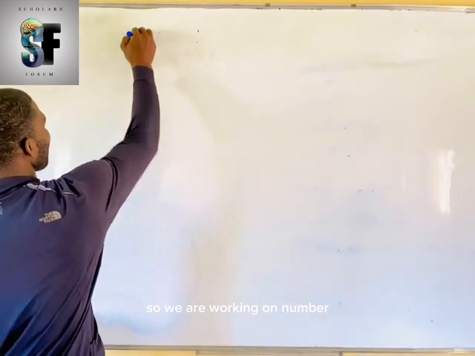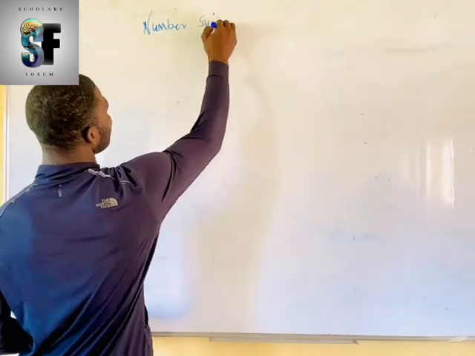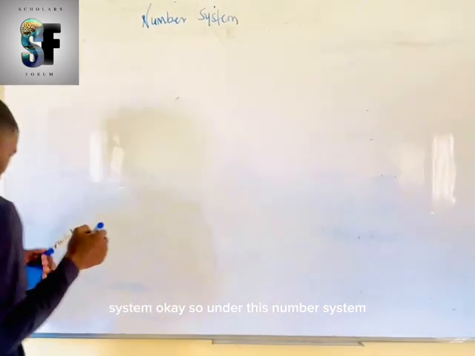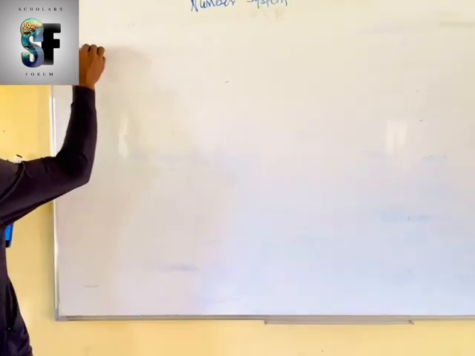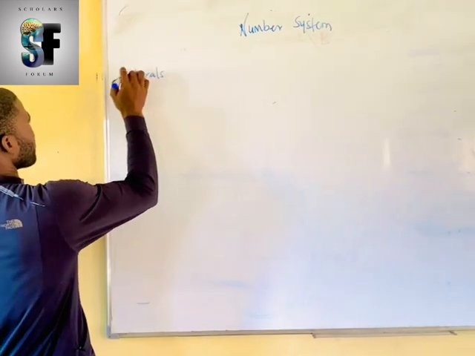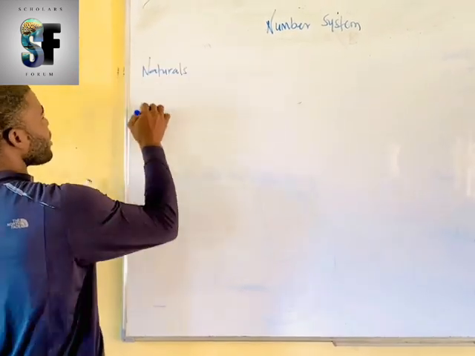Okay, so we are working on number system. Under this number system, we'll be looking at naturals. Sorry for my handwriting, that's how I write when I'm rushing.